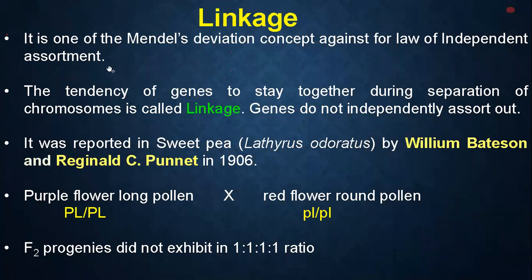So what is the law of independent assortment? The alleles are present together in the gamete, but at the time of gamete formation they sort out independently and enter into another gamete. So that is independent assortment, but here we may find some deviation.